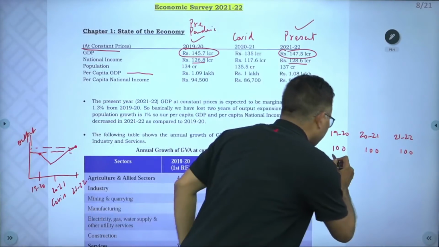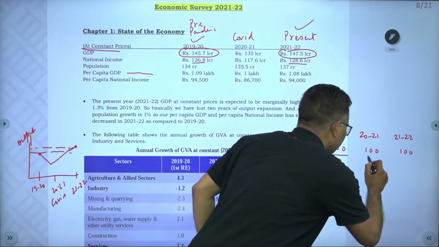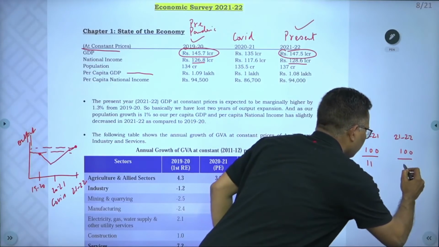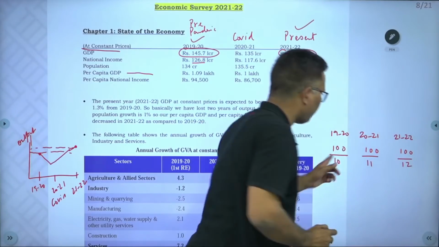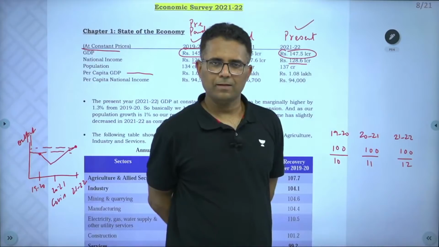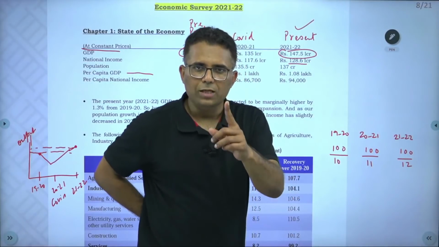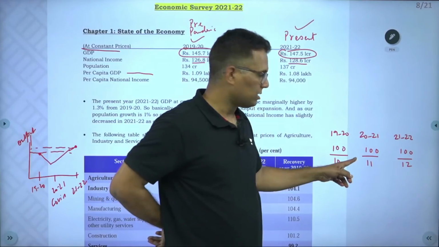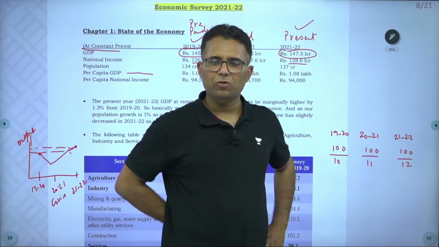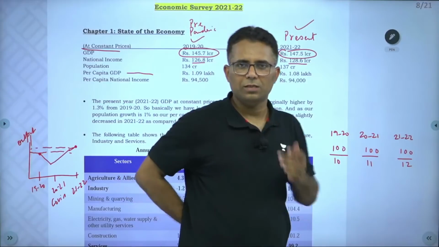Let us say population 10, GDP 100. If population increases, per capita GDP will decrease. Whenever population growth is more than GDP growth, per capita GDP will decrease.